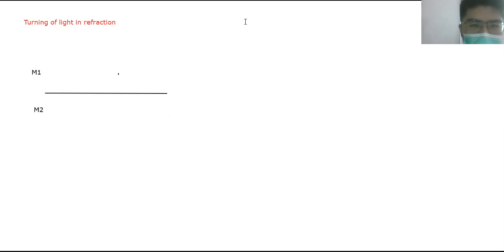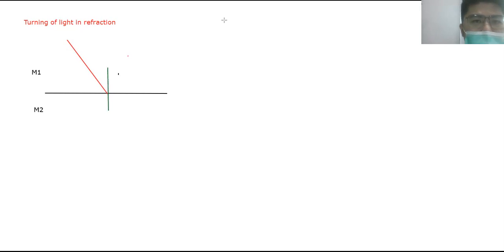Now let's say you have an incident ray, an incoming ray that strikes the medium here. As usual, we are going to draw a normal, which is perpendicular to the surface. What is the difference between this one and the previous one?